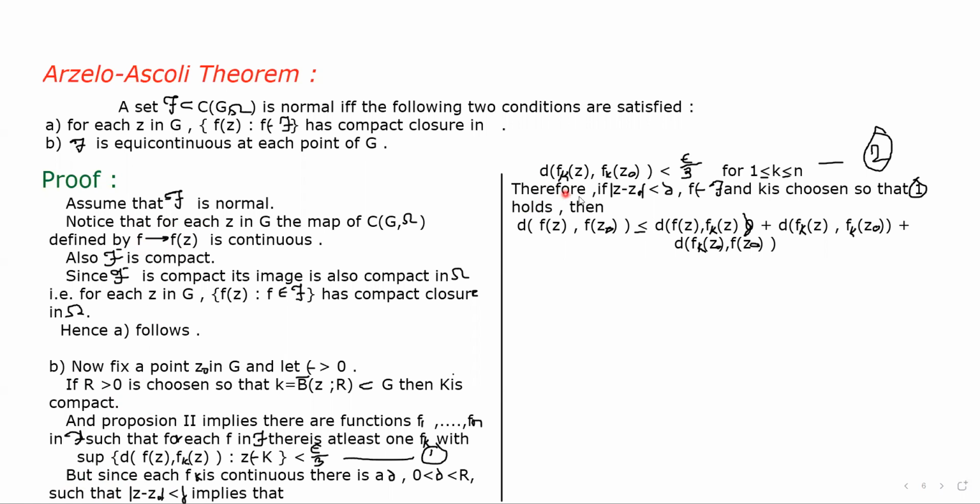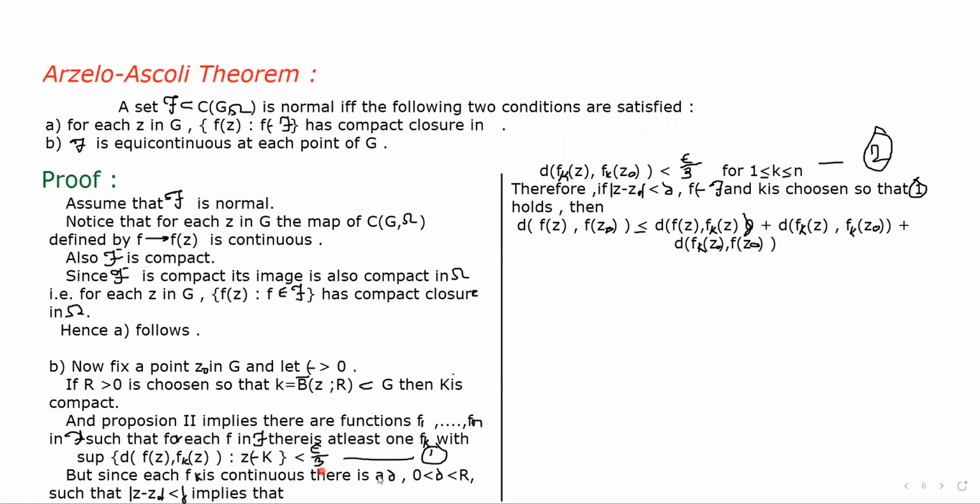Therefore, if mod of z minus z0 is less than δ, and f belongs to script F, and k is chosen so that one holds, which is our first equation, supremum of d(f(z), fk(z)) less than ε by 3.